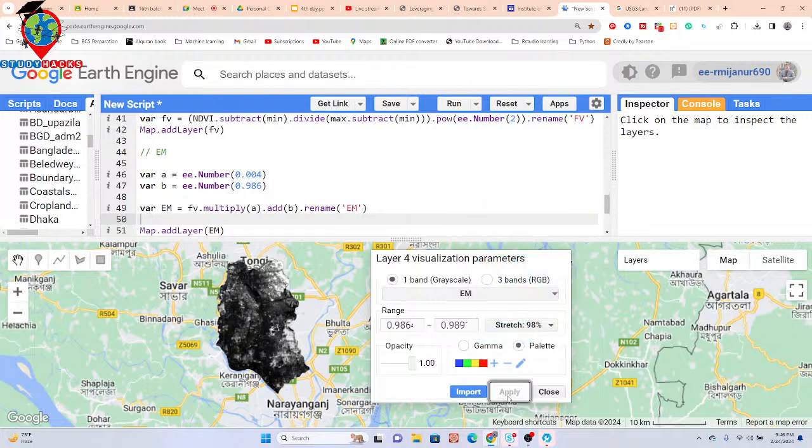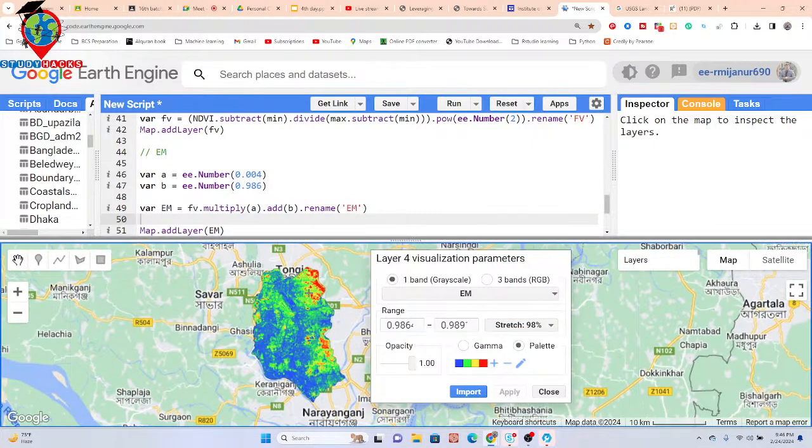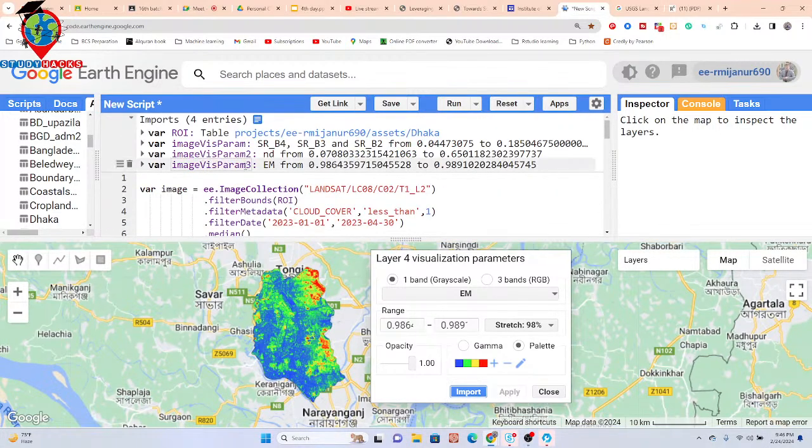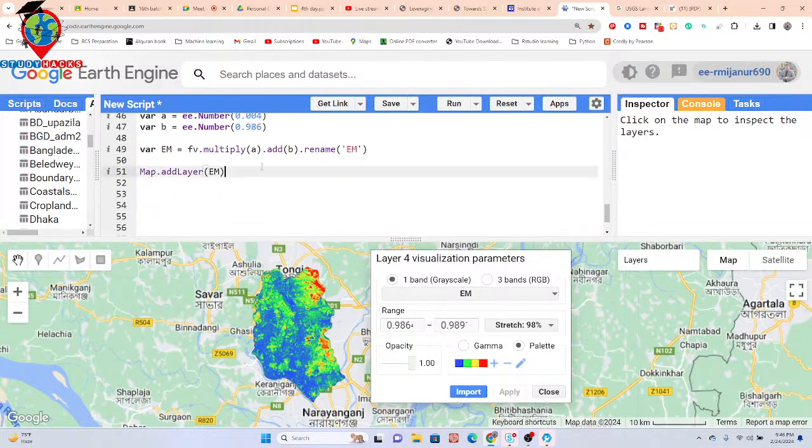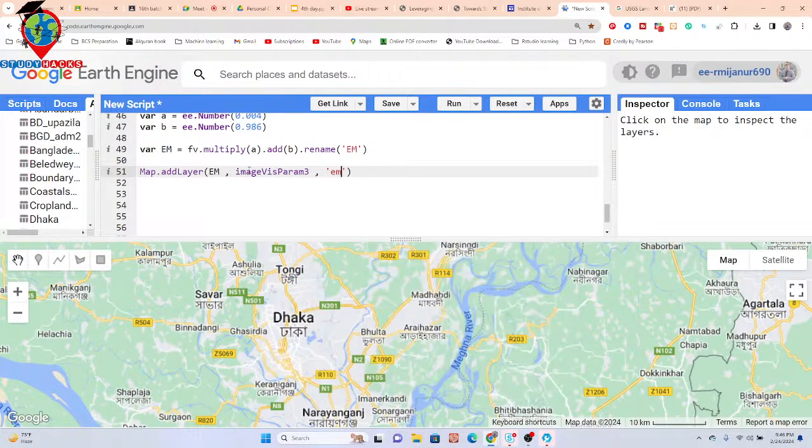Then apply. So now we can get the map. Further, I copy the visualization variable name and paste it after the object name, and the layer name as EM. Or you can put any name as the layer name, no problem.